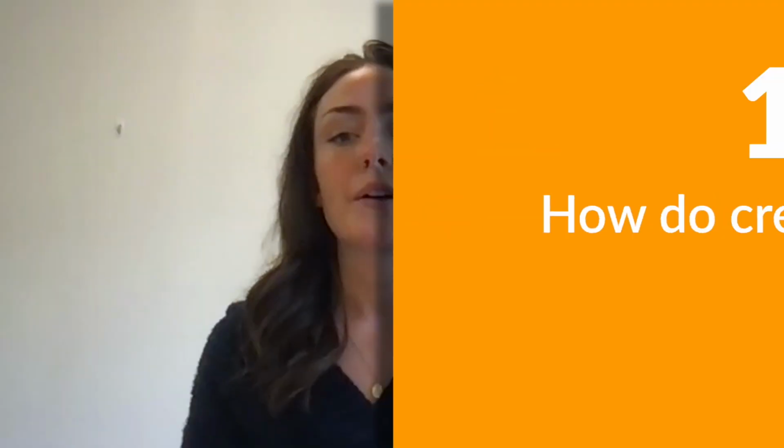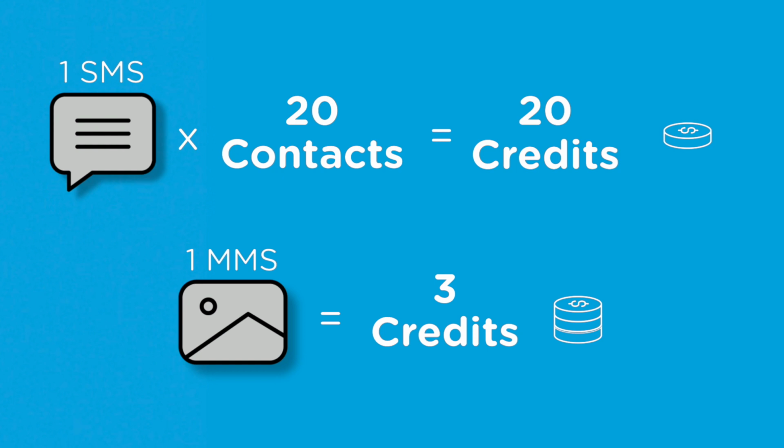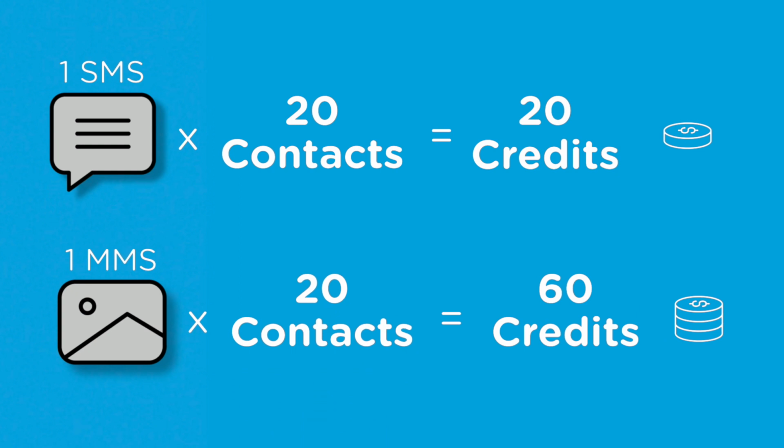Finally, number 1, how do credits work? Credits are used for group messages. SMS messages use 1 credit per message, while MMS messages use 3 credits per message. Sending 1 SMS message to 20 contacts would use 20 credits, while sending an MMS to the same 20 contacts would use 60 credits.